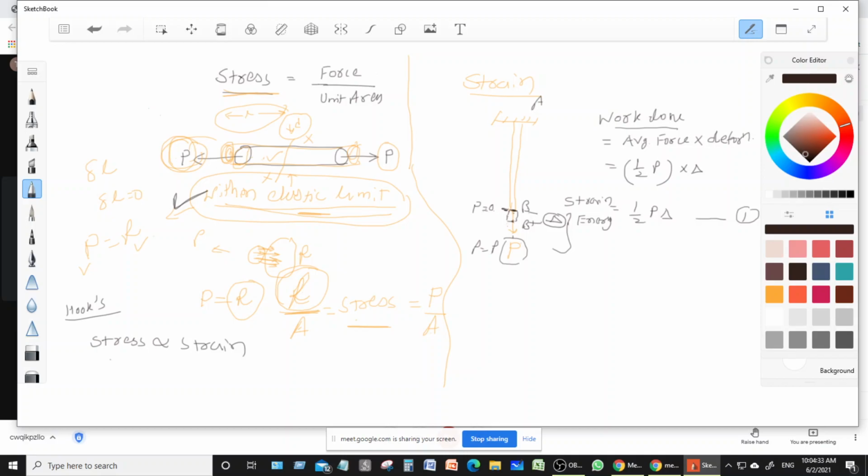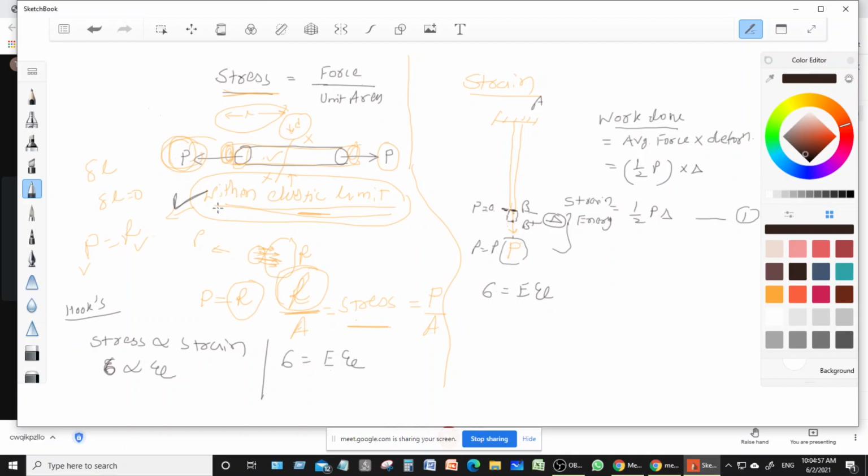Suppose stress we write as sigma. So sigma is directly proportional to epsilon, that is strain. So sigma is equal to some constant times epsilon, right? So indirectly we take here that sigma is equal to modulus of elasticity into the strain.